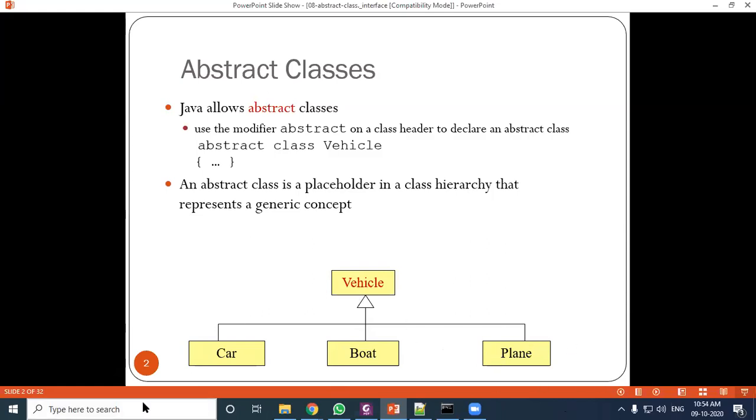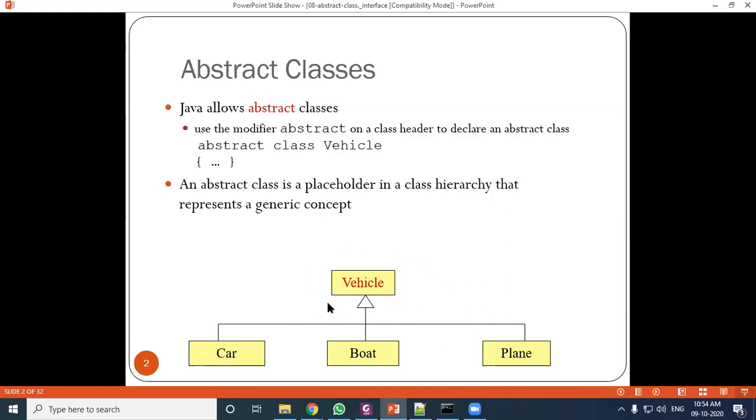Some properties are common, which are defined in the Vehicle class, but some properties are unique to individual classes.